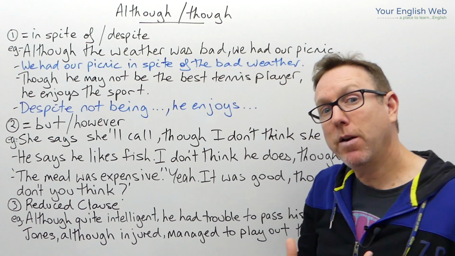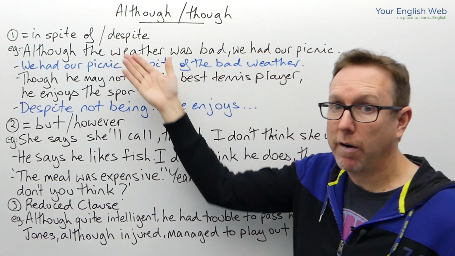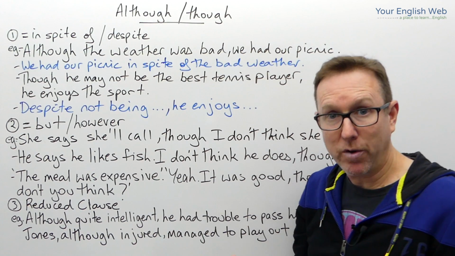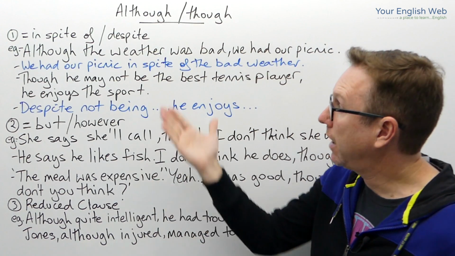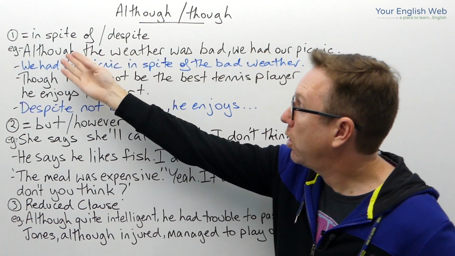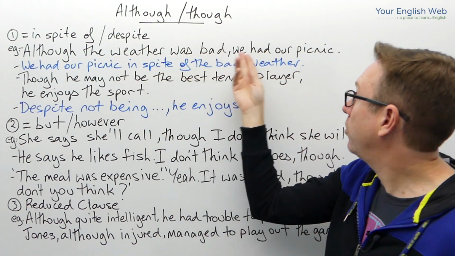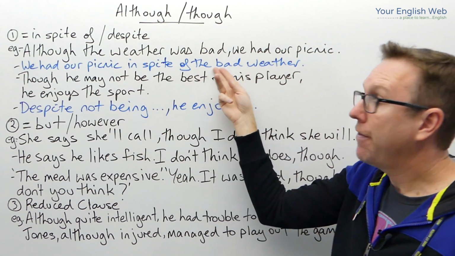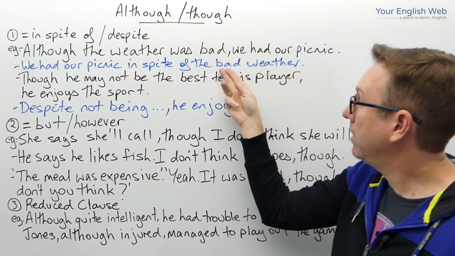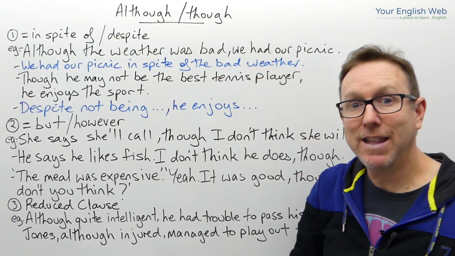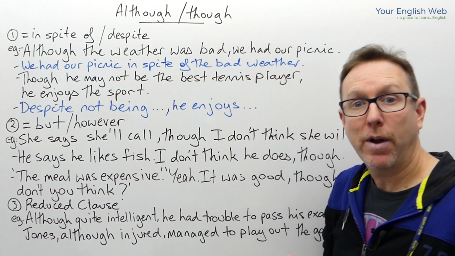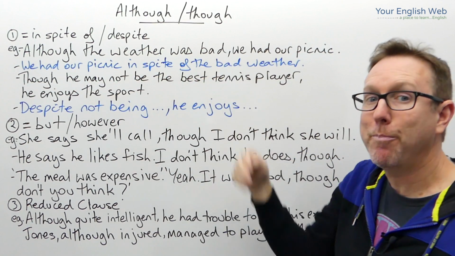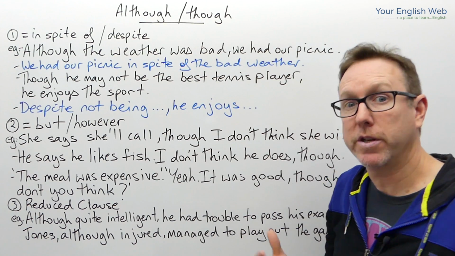Now the difference here is that when we use in spite of, we can either use a noun afterwards or a gerund. We don't have to use a clause like we do with although. So although the weather was bad, we had our picnic. We had our picnic in spite of the bad weather, okay? The bad weather. So we can see here that we're using a noun afterwards. And we could also say we had our picnic in spite of the weather being bad, okay, with the gerund.